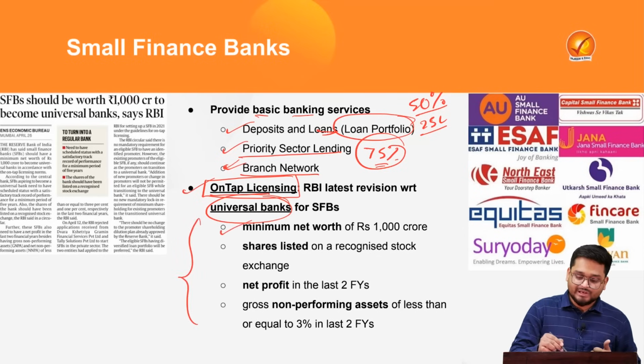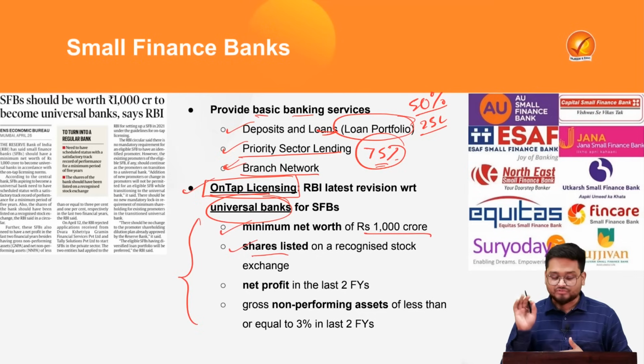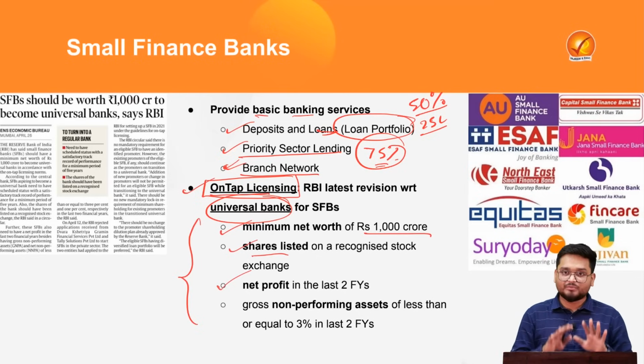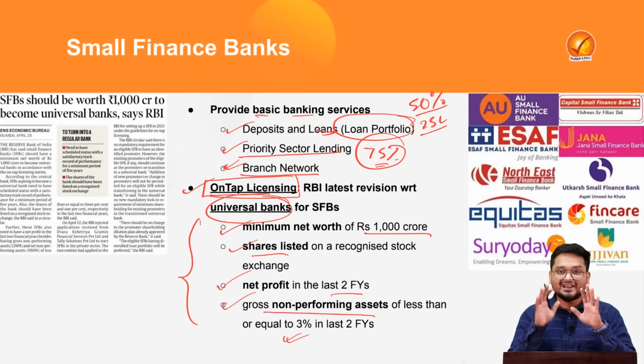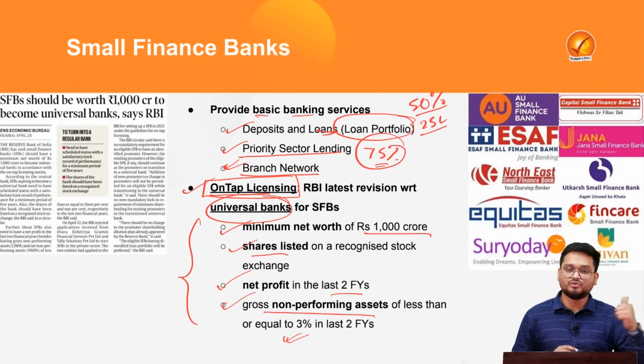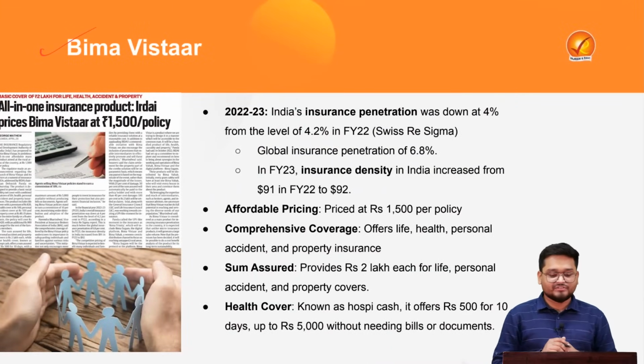For small finance banks to become universal banks, RBI has given these norms. Firstly, their minimum net worth must be 1000 crore. Their shares must be listed on a stock exchange. They must have a net profit over the last 2 financial years. And finally, the gross non-performing assets must be equal to or less than 3% in the last 2 financial years. And in the last article today, we'll be looking at Bima Vistar.